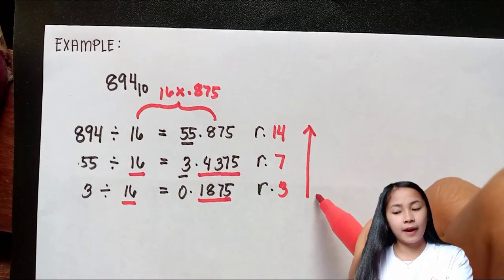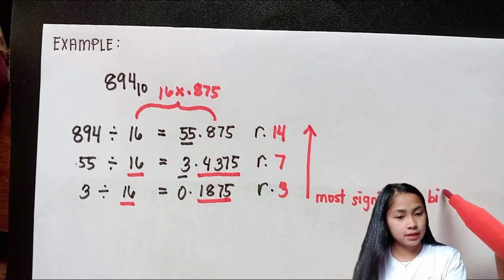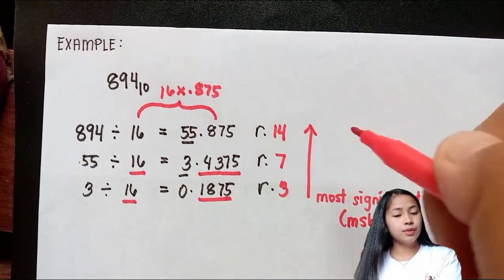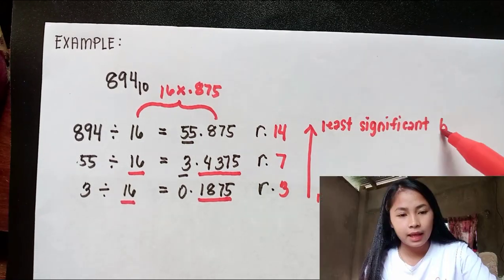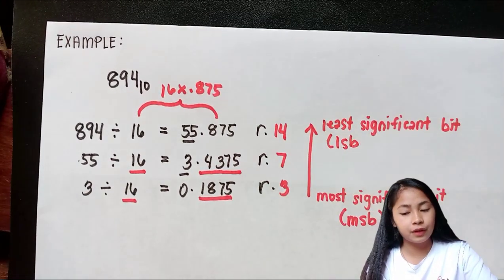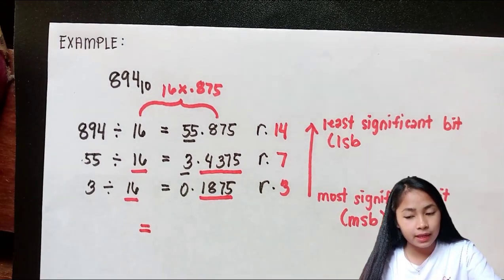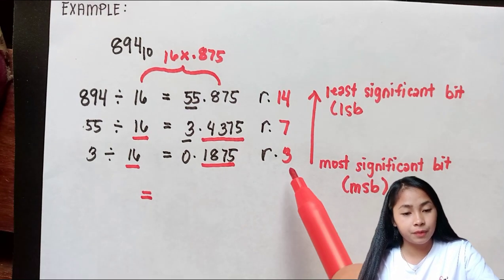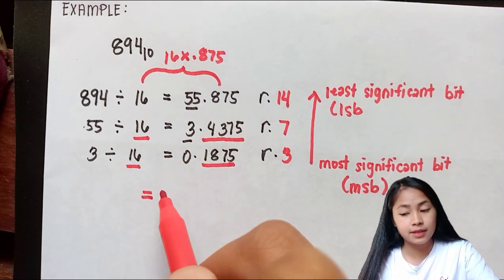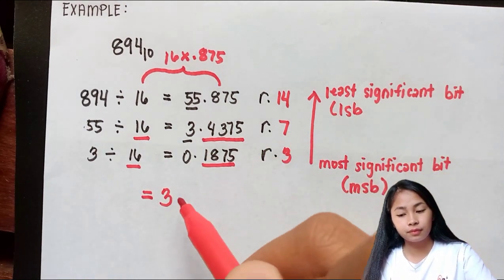So we're going to write it from the most significant bit to the least significant bit. Now, let's convert the remainder values to hexadecimal values. So 3 as a decimal is 3 in the hexadecimal system, and 7 is still 7.